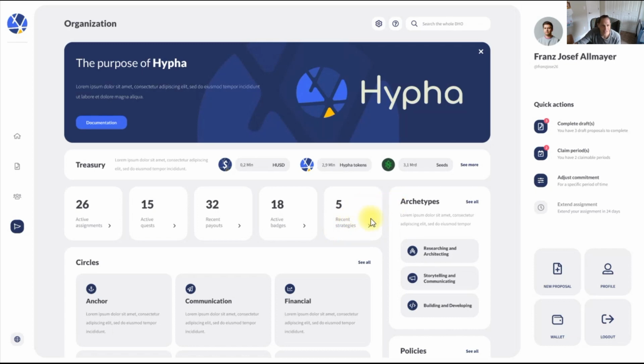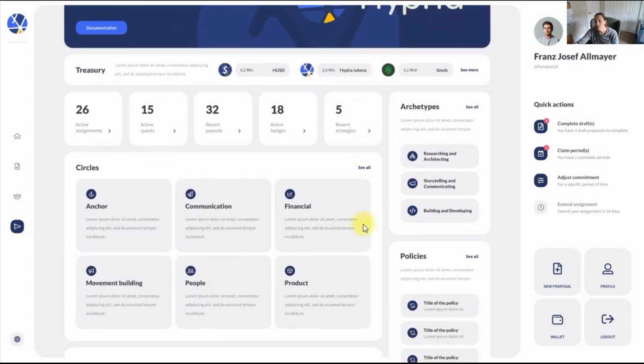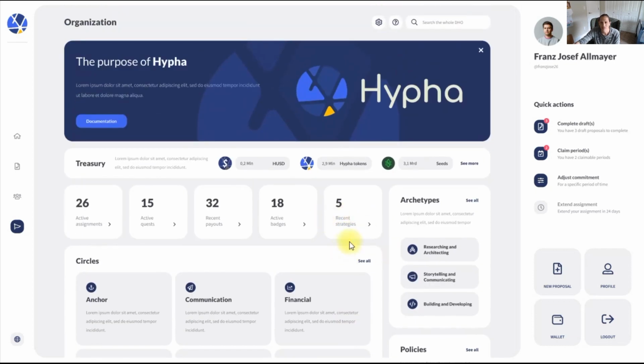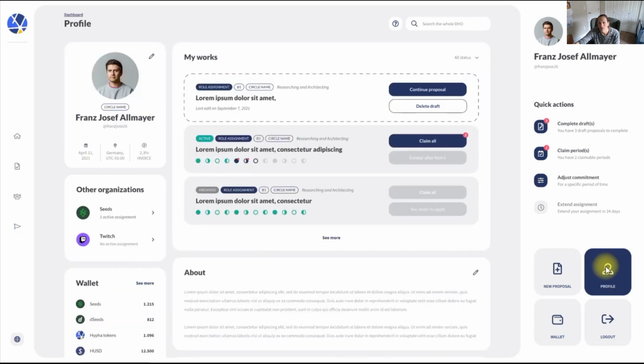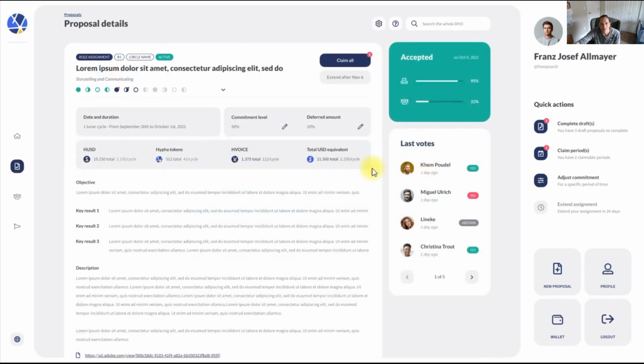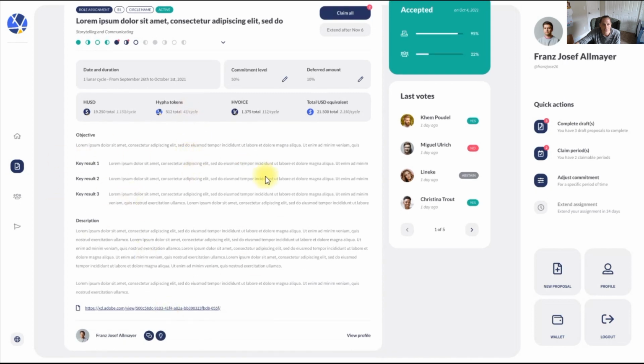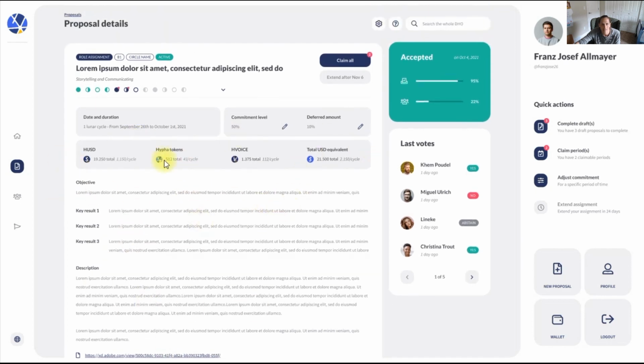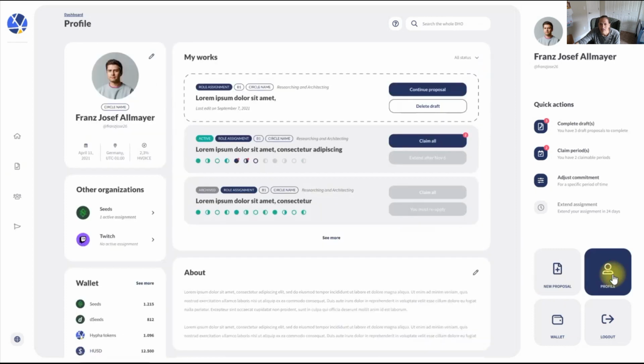All right, for the last little bit of this, let me walk you through actually participating in one of these organizations. So let's say I'm a member. I can come over here and see my profile. I can see all the different stuff that I'm doing, and I can claim pay if I have stuff to claim. So let me claim some pay here. I can come down and see what it said that I was doing. I can see what my pay is. I can see the different periods that I'm going to get paid for, and I can click here and claim all of my pay. But let me go back to my profile.